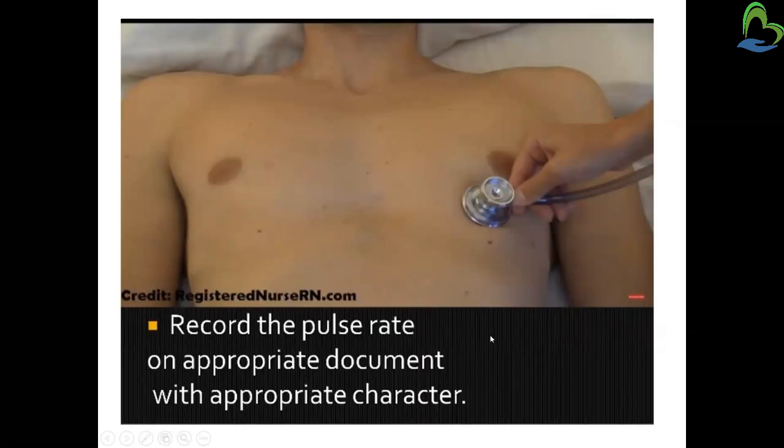Now record the pulse rate on the appropriate document with an appropriate chart. So we have to document it in the file of the patient.